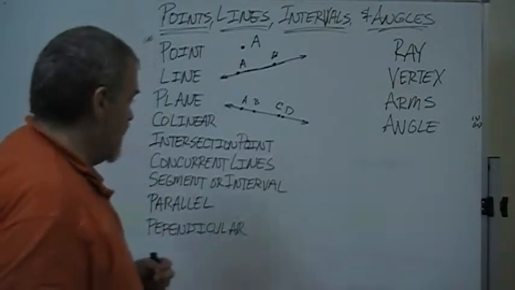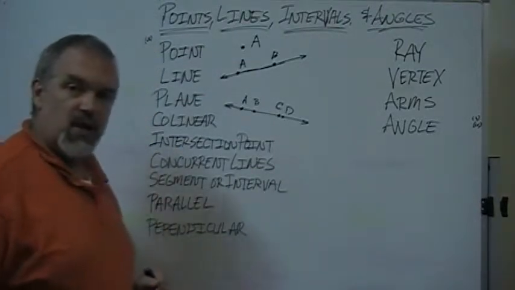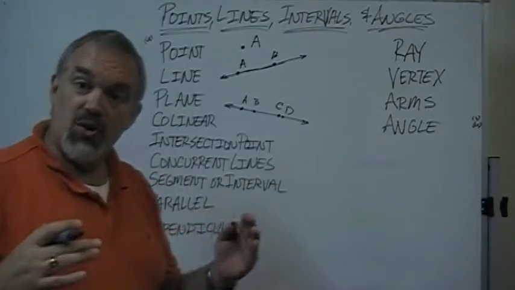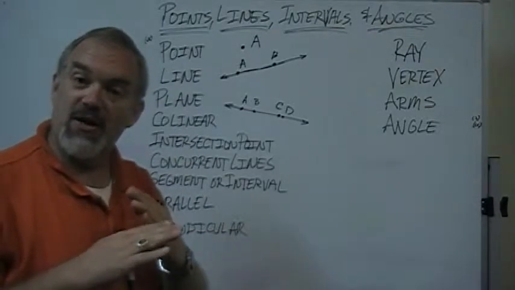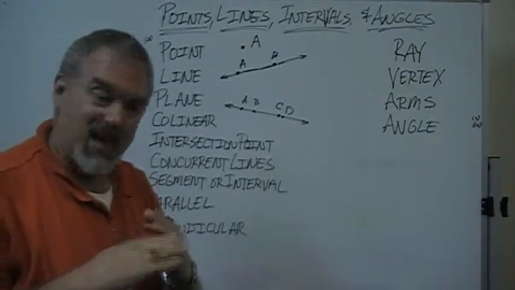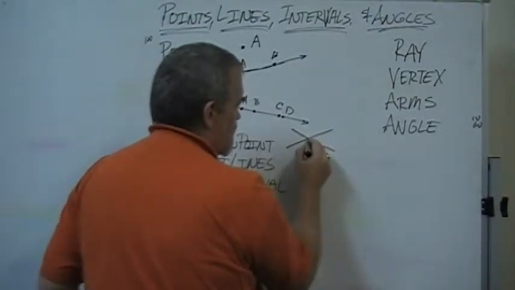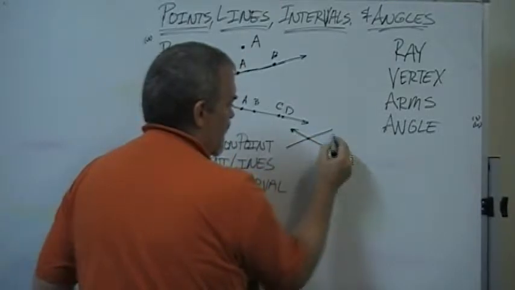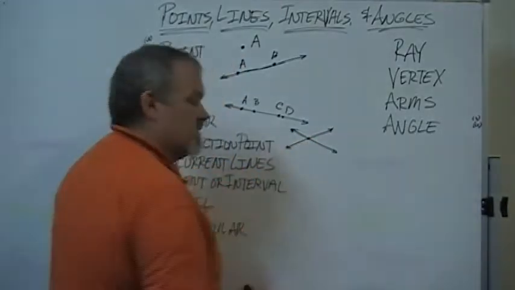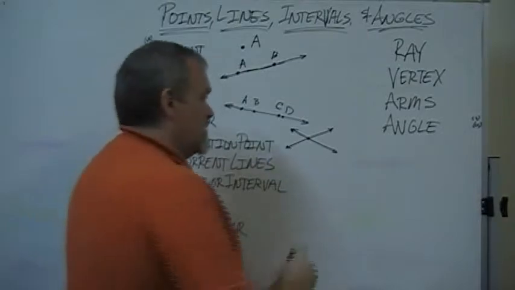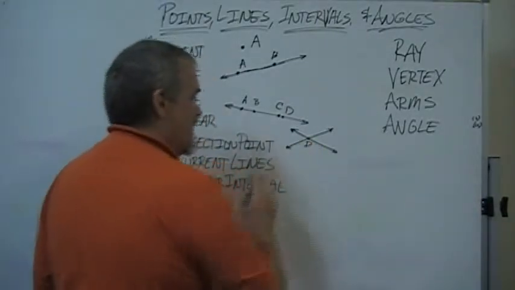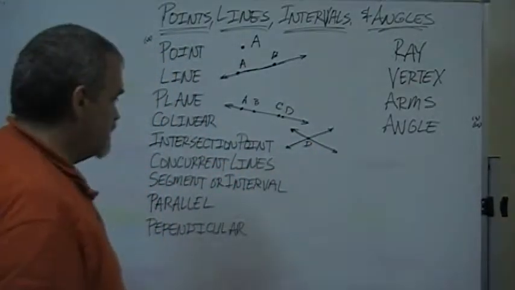An intersection point happens when we have 2 lines that cross each other. Intersect just means to cross or meet. So if we have 2 lines and they intersect, that is referred to as the intersection point. Maybe it's point D.